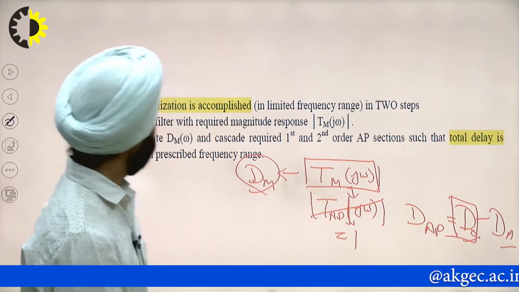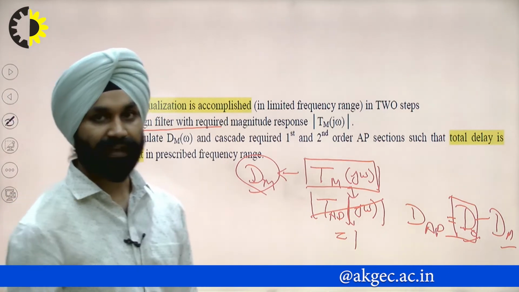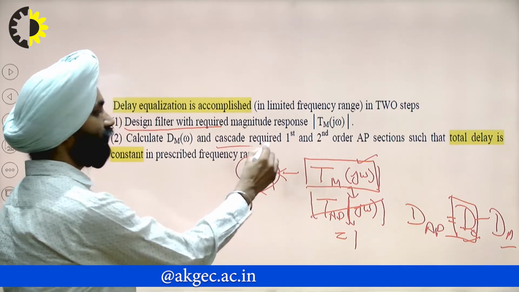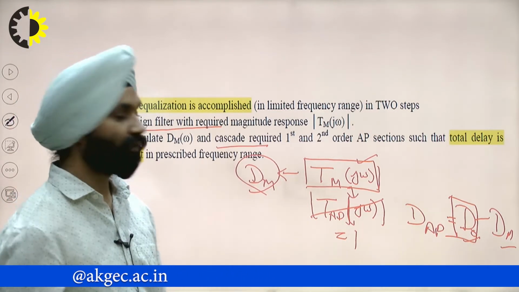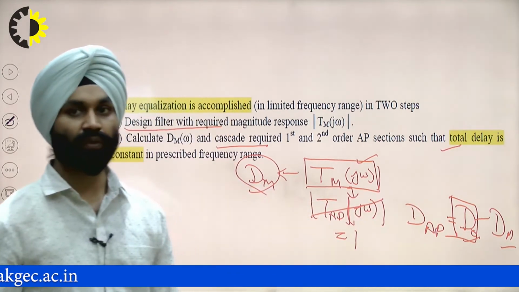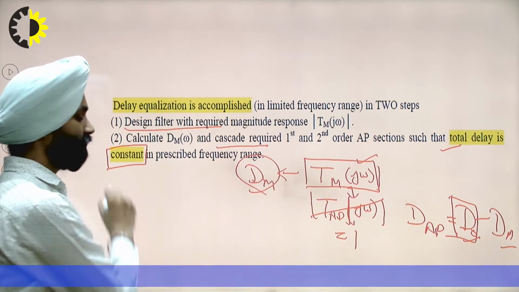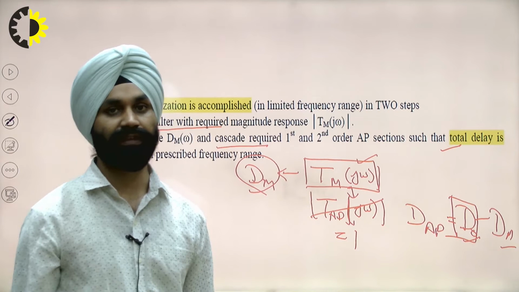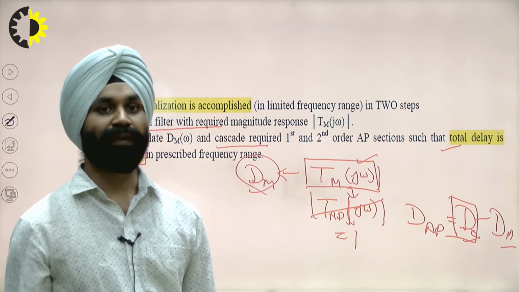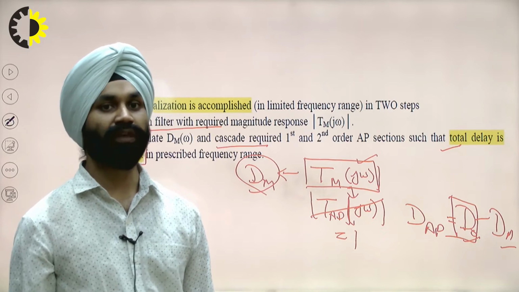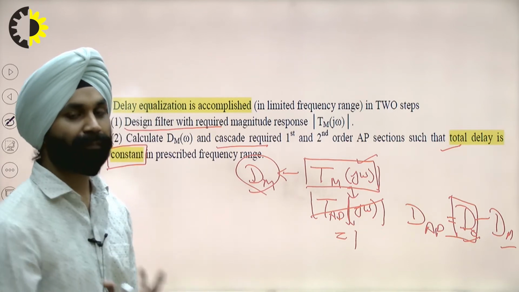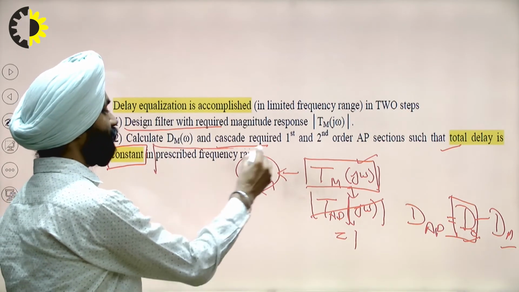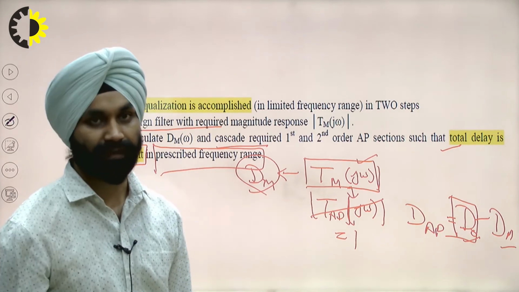So first of all, we will design a filter with the desired magnitude Tm. Then we will cascade an all pass filter so that the total delay is constant. We have also seen in the previous lecture that this delay is dependent upon the frequency, so we have to concentrate only on the pass band, or only the frequency range which is prescribed or desired.